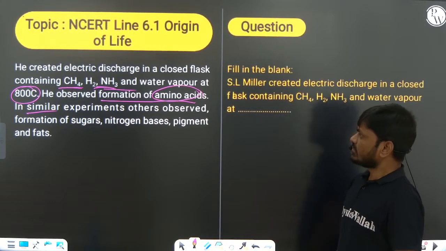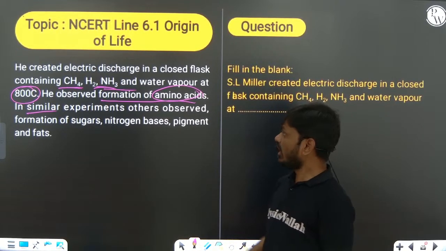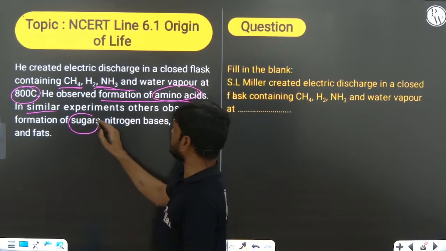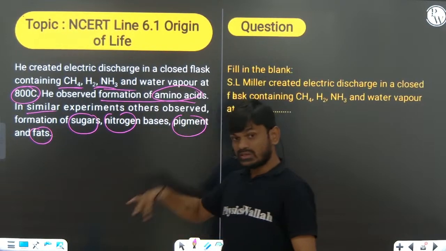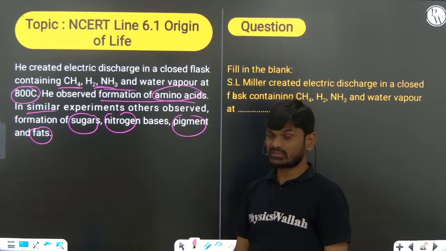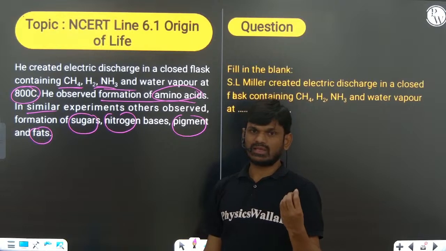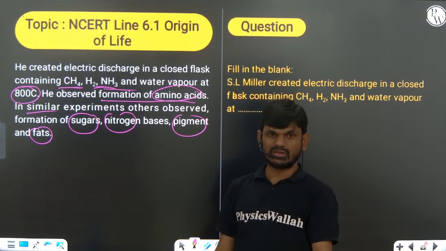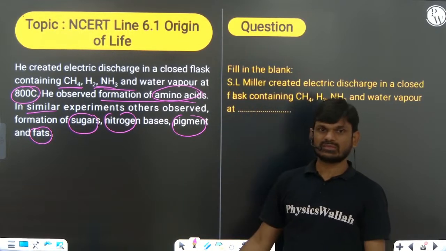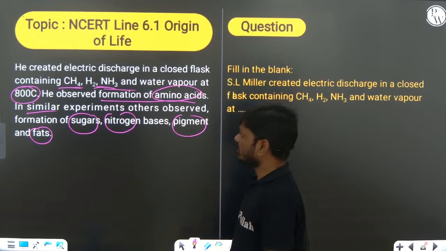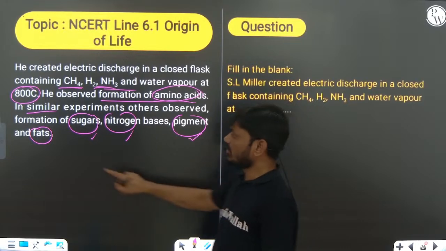But some other group of scientists also conducted similar experiments, and they observed sugars, nitrogen bases, pigments and fats.